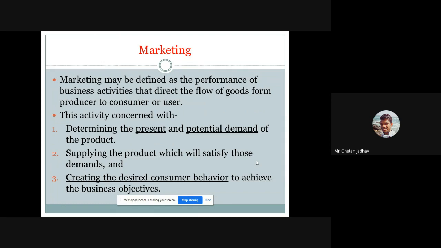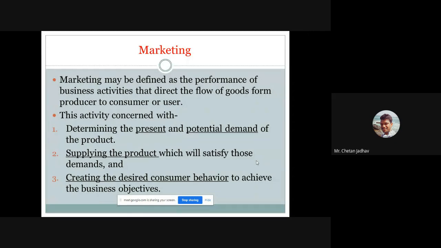Second, supplying the product which will satisfy those demands. Not only identifying demand presently and in the future, you have to take care of supplying the product, meaning we have to complete that demand with supply. If the market has more demand, we have to fulfil it.